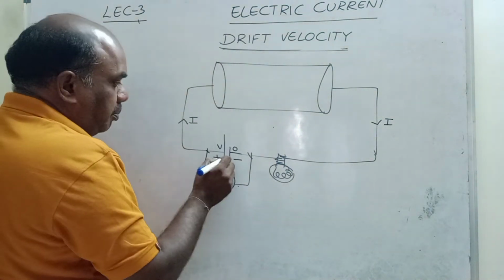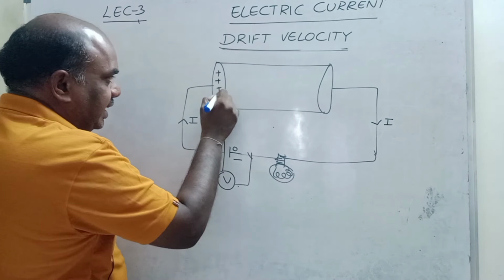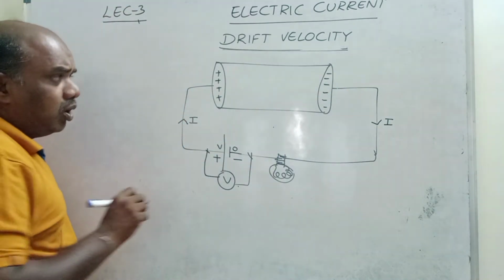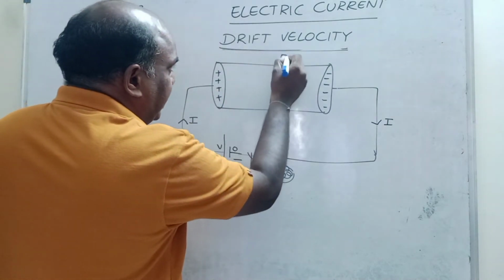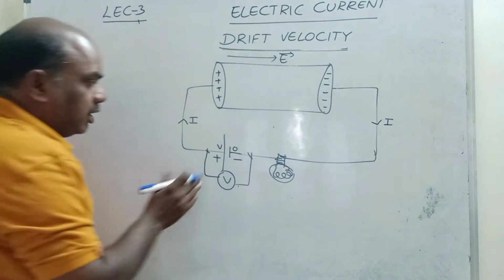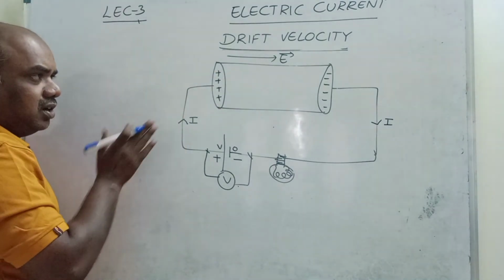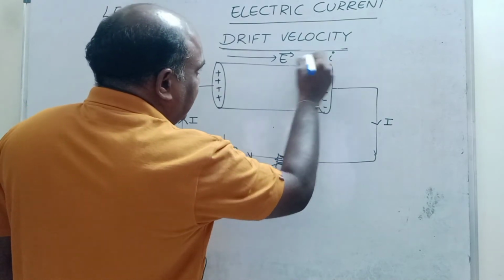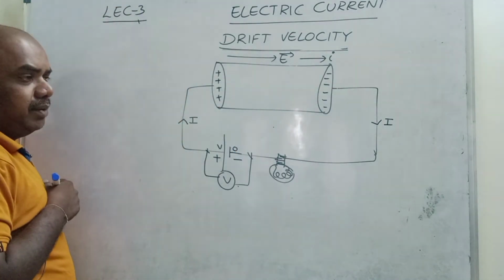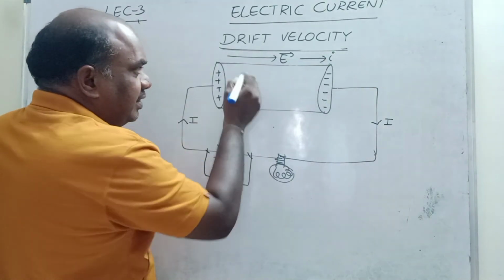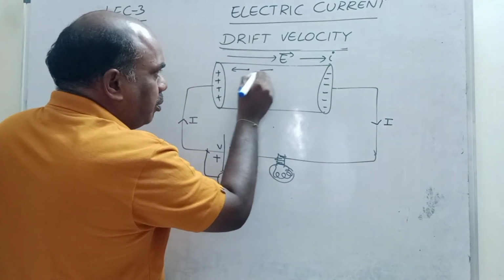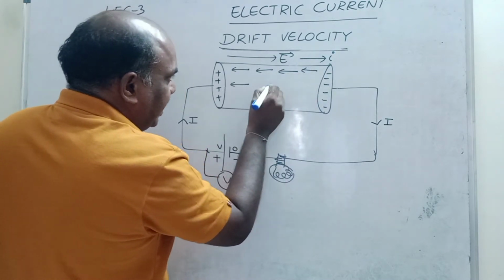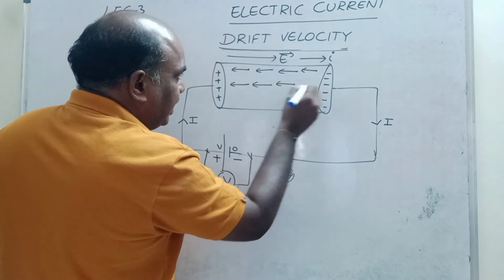Whenever current flows, positive charges exist on the positive side and negative ions on the negative side. We know all this. Whenever an electric field is set up, it always goes in the current direction. Current direction and electric field direction are the same. Whenever current moves in this direction, electrons move in the opposite direction of the current. This is the electron direction. Why? Because the electron has negative charge.